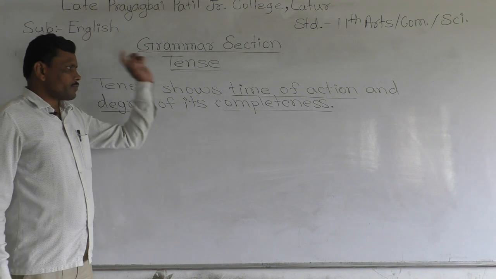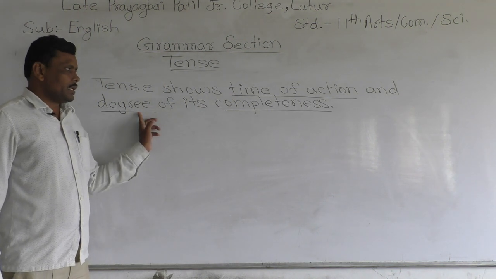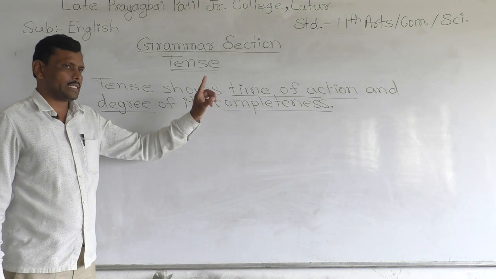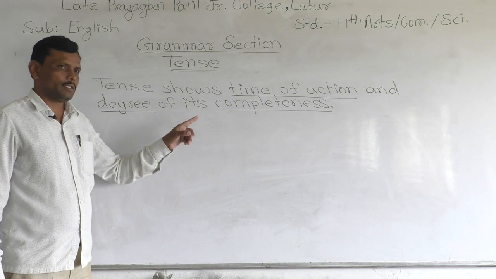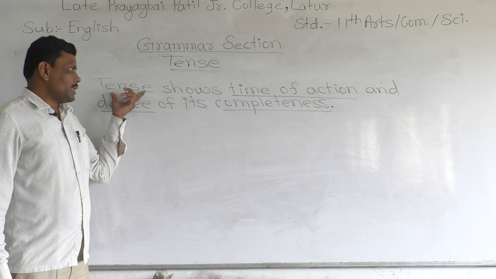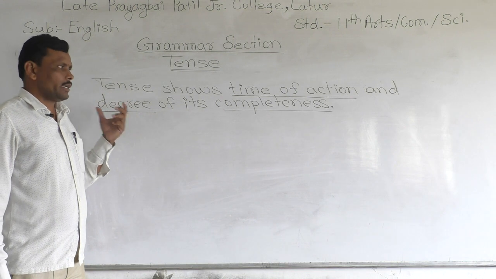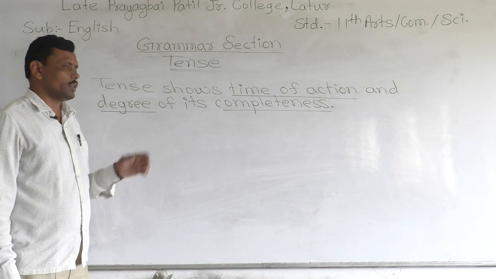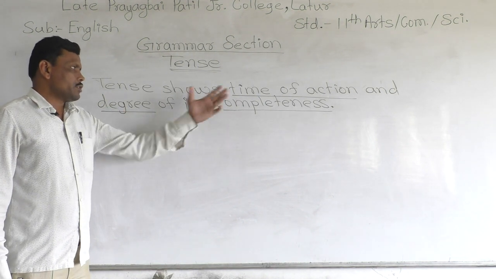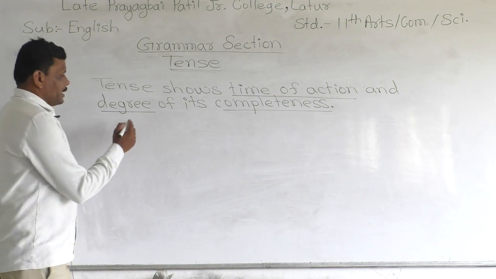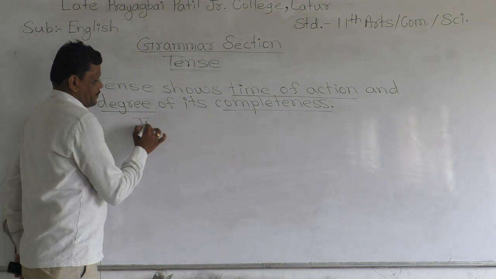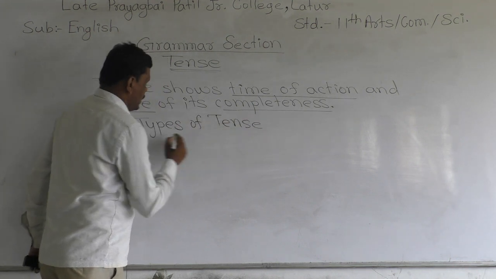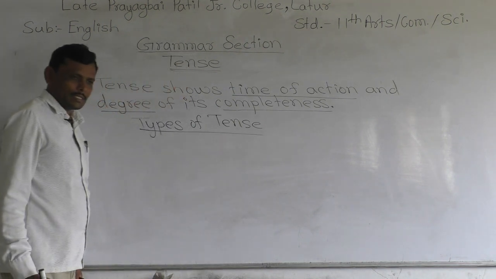It means tense shows the level of the action, whether that action is completed or not. For that reason, we have to learn the tense to show the time of action and to show the completeness of the action. There are three types of tense.